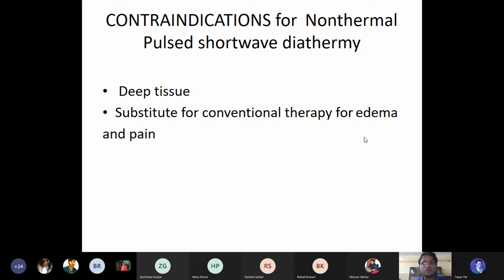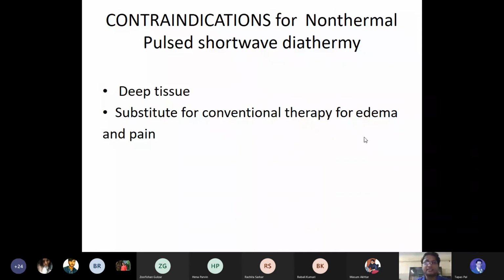That means it has a non-thermal physiological effect, where deep tissue structure is contraindicated whenever you want to treat any deep tissue structure. That is the indication for the SWD, but that's the contraindication for the PSWD.